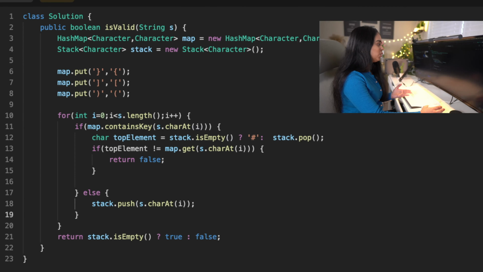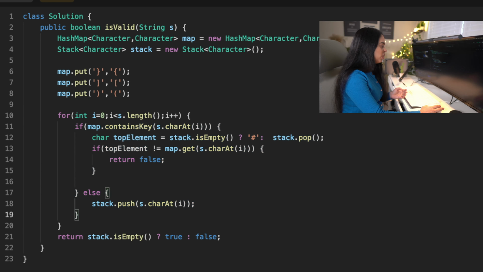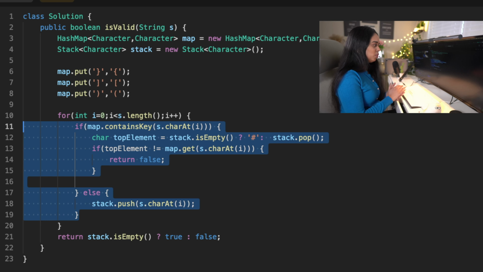Okay. So let's look at the time complexity of the problem. We are using a for loop and it iterates over each character in the string once. So we are going to have a time complexity of big O of n, where n is the length of the string. So everything that happens inside the for loop, like pushing and popping from the stack and looking up the values in the hash map, takes constant time on average. So the time complexity is going to be big O of n.